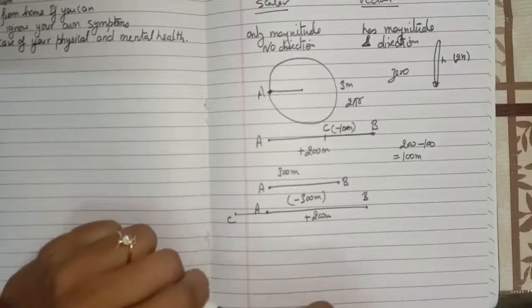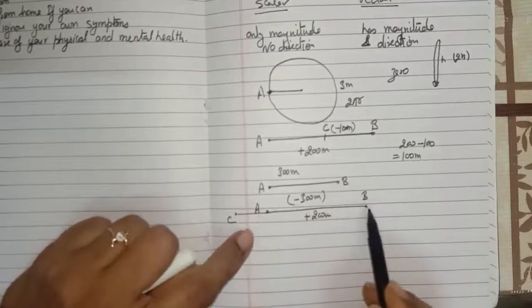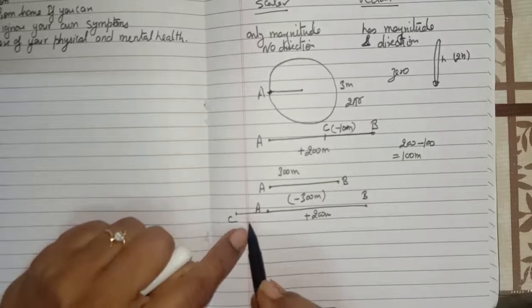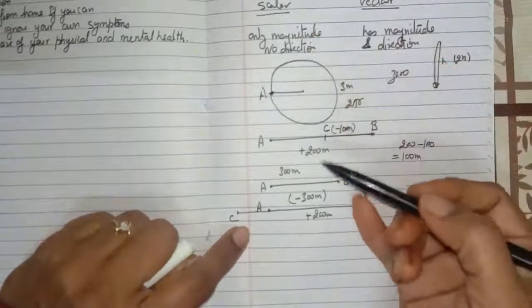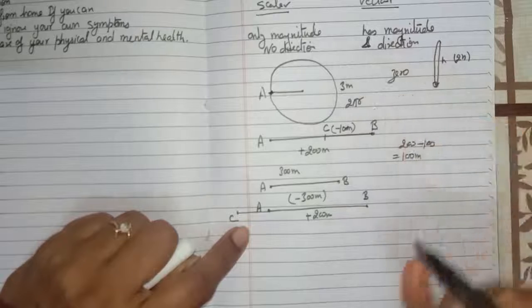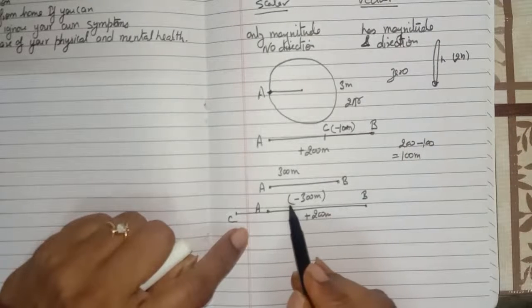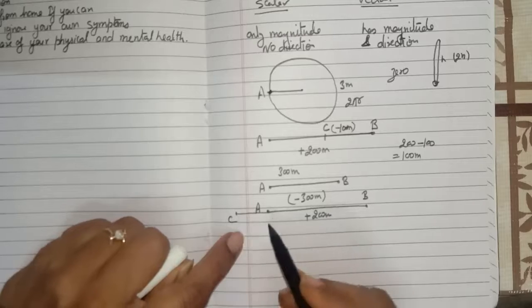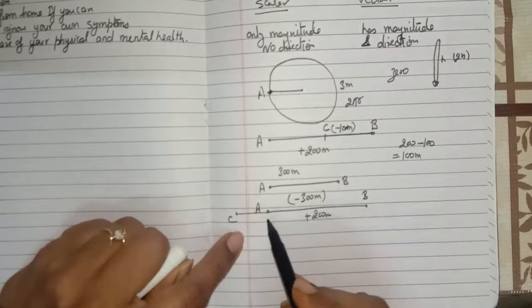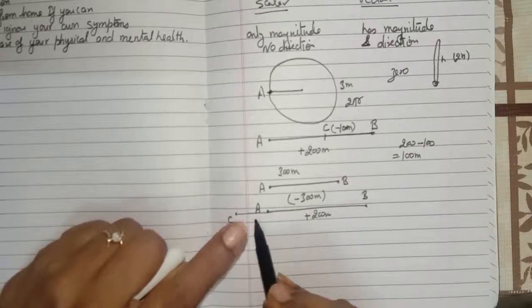So here the distance traveled by you is 200 plus 300, that is 500 meter. Again, in the case of this distance, you don't have to represent the direction, so it doesn't matter if it is positive or negative. It means the overall distance traveled by you is 500 meter. Sorry, it can be any object, not you. So the distance traveled is 500 meter.